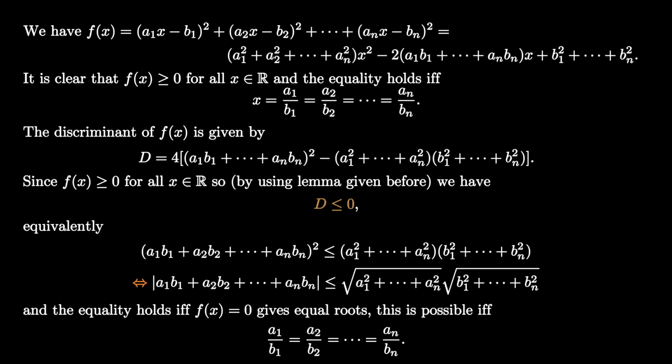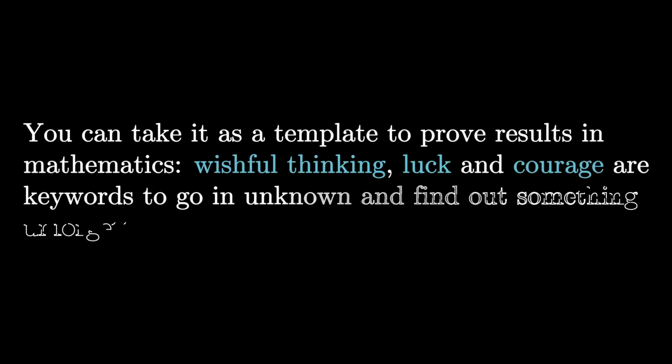We did really work hard to prove this result. We had no perceptible way to reach here. So we investigated smaller cases and we gambled on a function f(x) which consisted of the sum of squares. In this way, with some wishful thinking, a bit of luck and a lot of courage, we proved the result. You can take it as a template to prove results in mathematics. Wishful thinking, luck and courage are keywords to go into the unknown and find out something unforgettable. Let's move on.